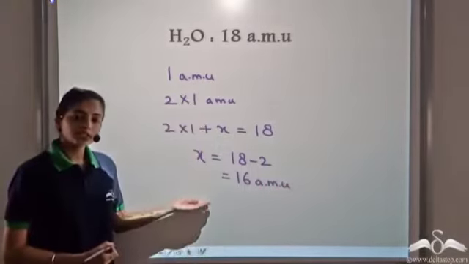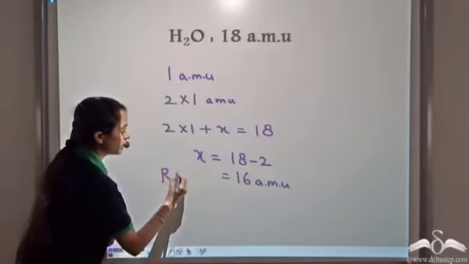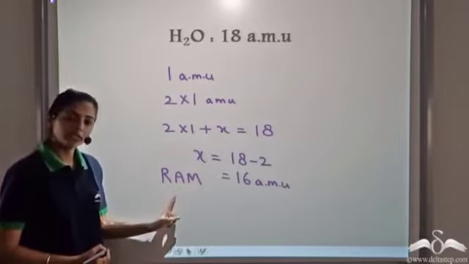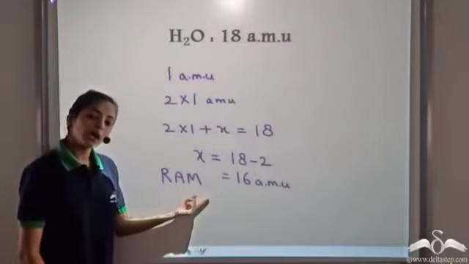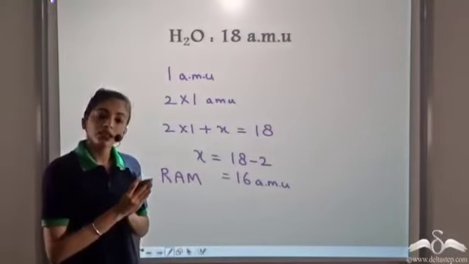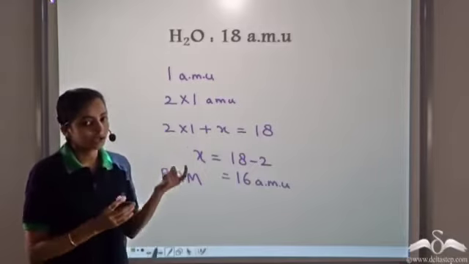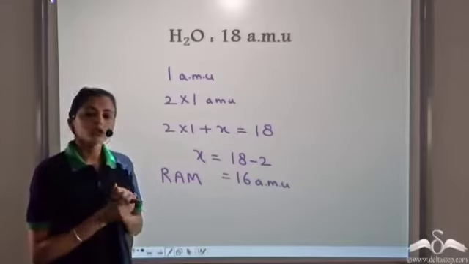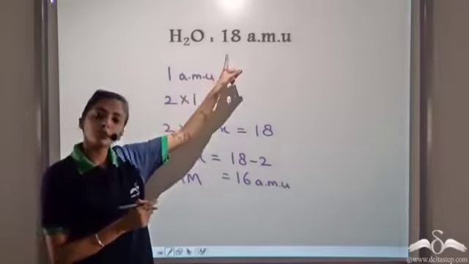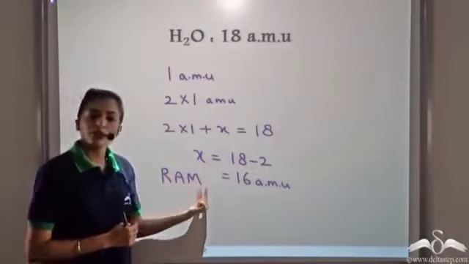So these are the relative atomic masses. The relative atomic mass is also abbreviated as RAM. The relative atomic mass of oxygen is 16 atomic mass units. So the relative atomic masses of the other elements are found out by comparing them with the lightest element, in this case hydrogen. So how do we do that? When hydrogen combines with different elements, we get the atomic masses of that species. So that is how we get the relative atomic mass of the particular species.